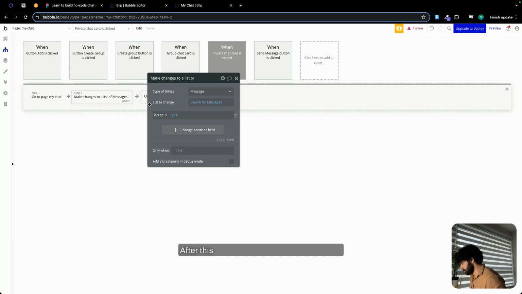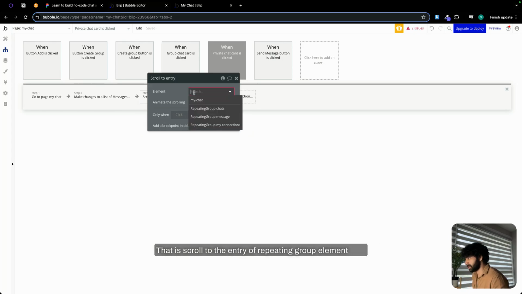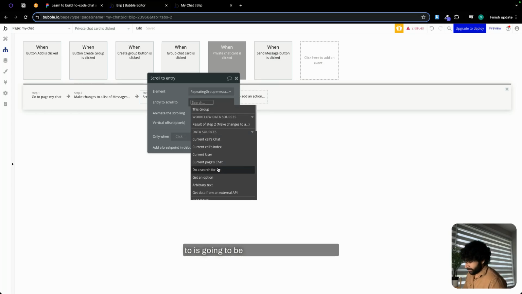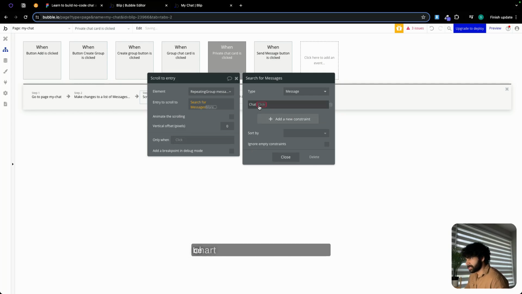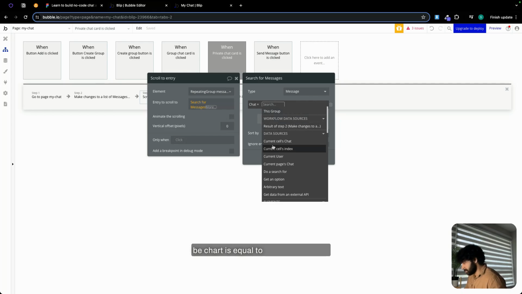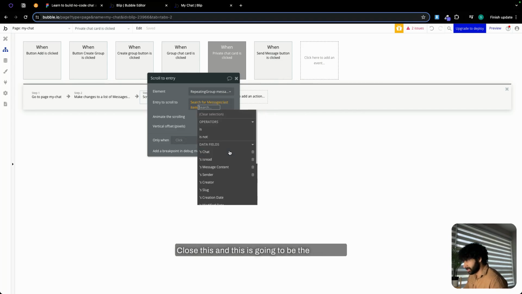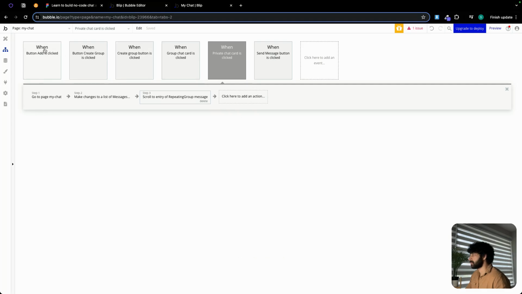After this, we are going to do one more thing, that is scroll to the entry of repeating group. Element over here is going to be repeating group message. Entry to scroll to is going to be do a search for message. Let's add a constant which is going to be chat is equal to current cell chat. Close this, and this is going to be the last item. There you go.